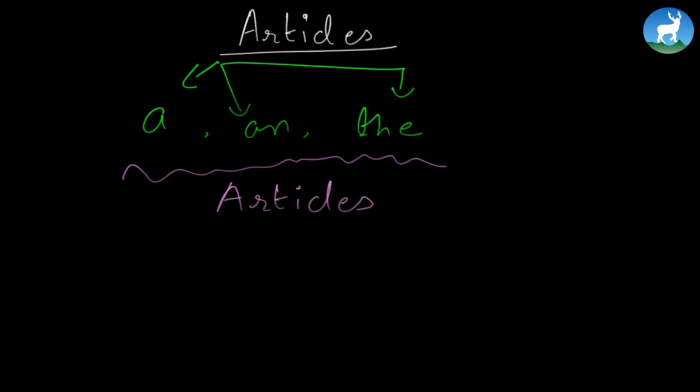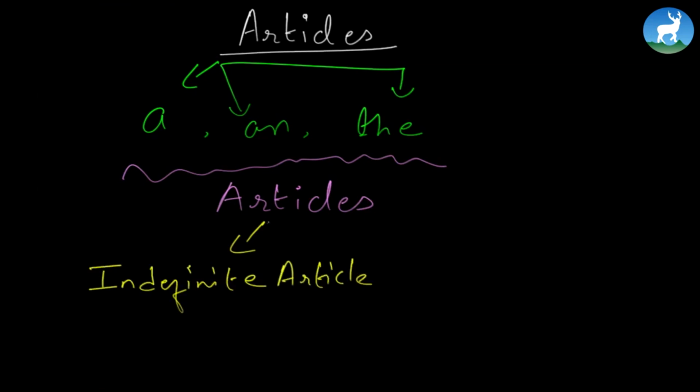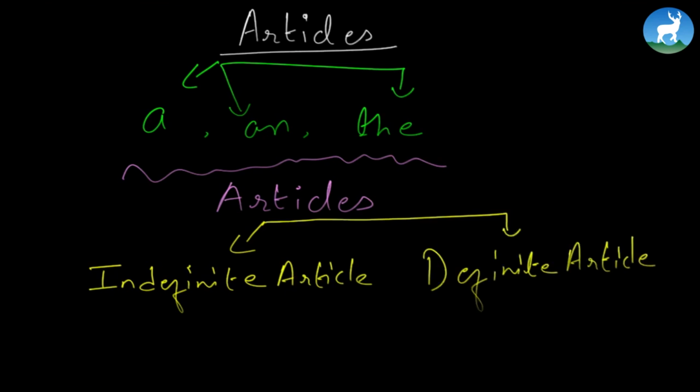Now, if we have to divide this again, we can say there are what we call indefinite articles, and there's also the definite article. So what do you think is an indefinite article? A and an are called indefinite articles. I'll tell you why they are called indefinite and definite articles.